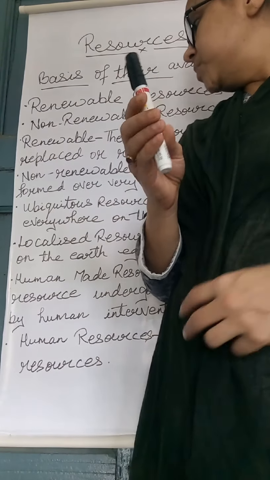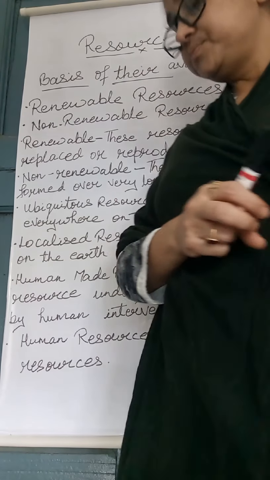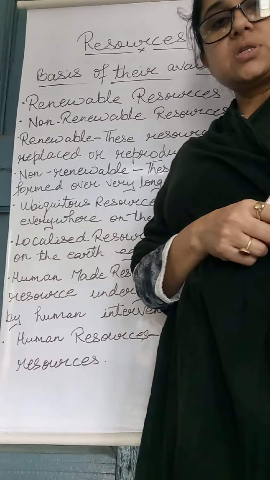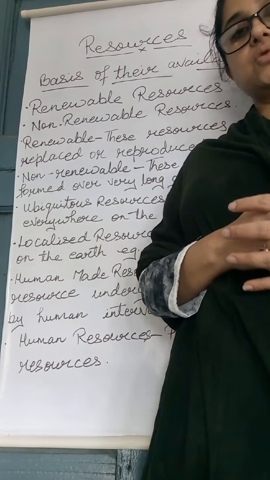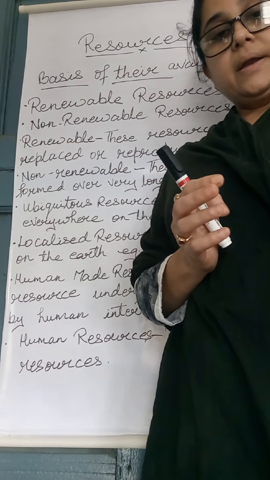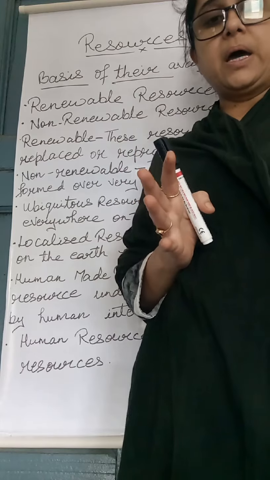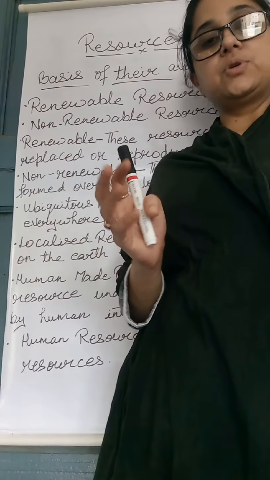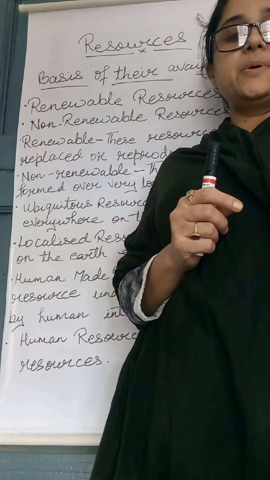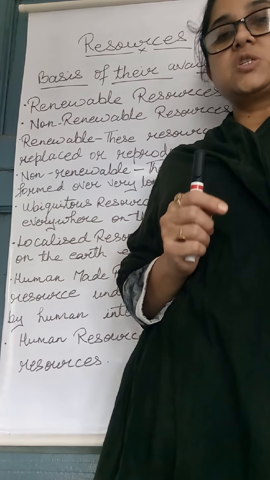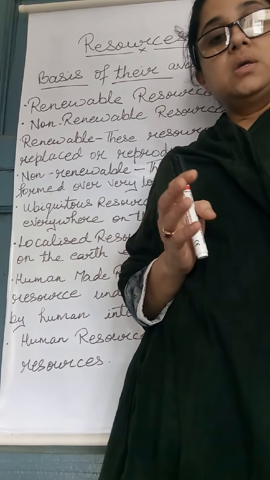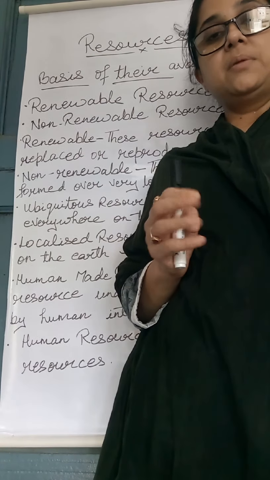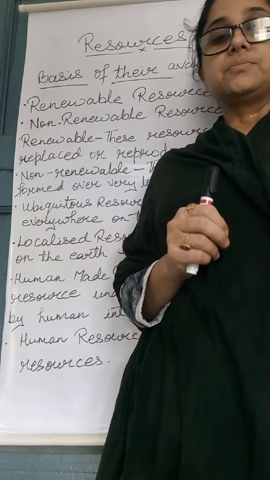Now, human-made resources. When a natural resource undergoes an extreme change by human intervention, it becomes a human-made resource. For example, steel is prepared from iron ore, and steel is a man-made resource.